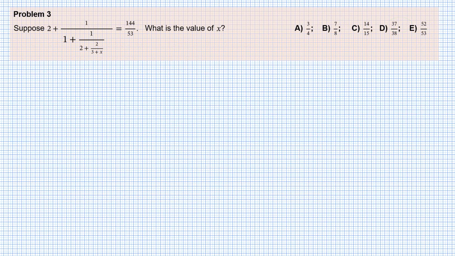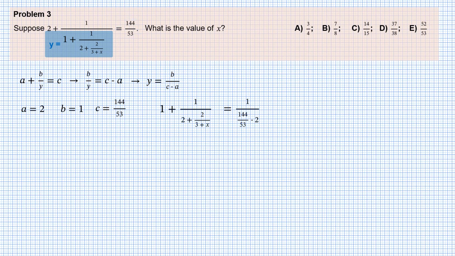À la question troisième. It has a long continued fraction that I am scared to even read. Let's see if we can automate the process of finding x. Consider the equation a plus b over y equals c, and solve it for y. We get y equals b over c minus a. We can apply this to the given equation, assuming y to be the whole denominator. Here we have a equals 2, b equals 1, c equals 144 over 53. And we get the value of the denominator.